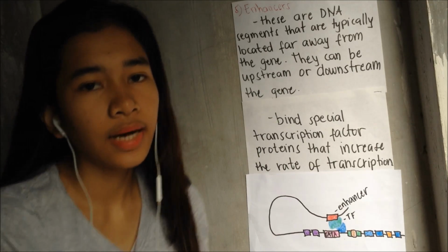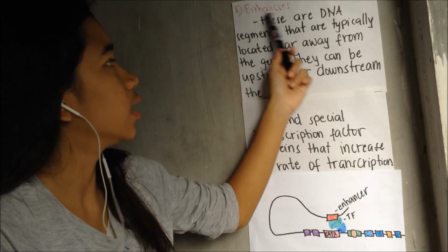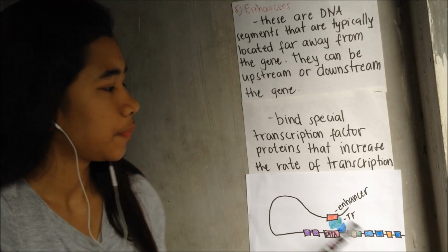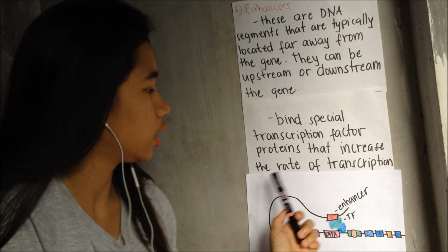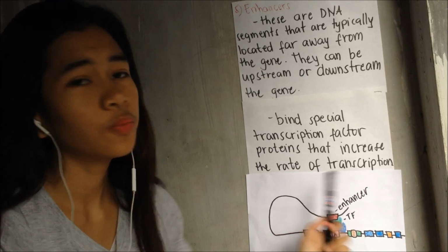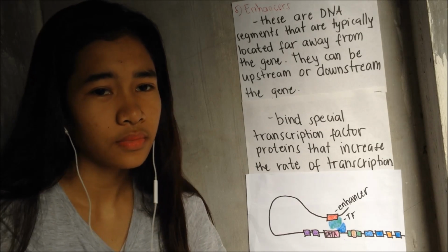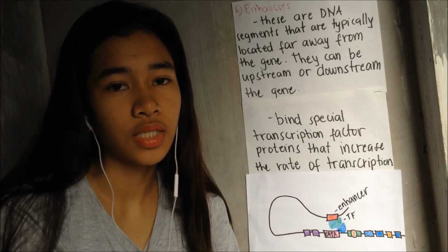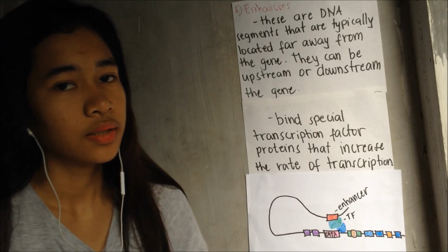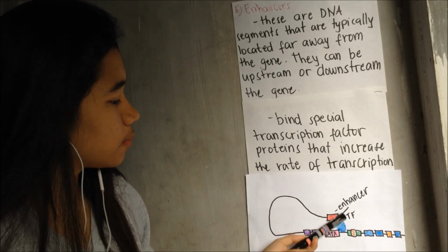The last segment is the enhancer. Based on our first diagram, the enhancer is located here. The enhancer is further away from our genes, and it binds special transcription factors.